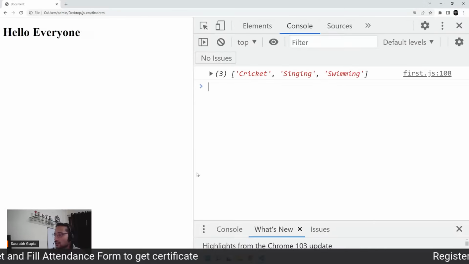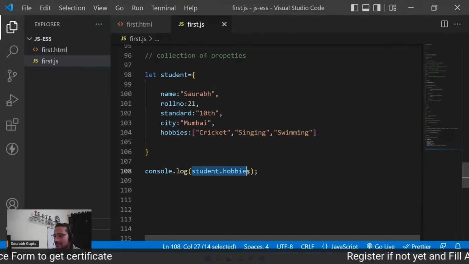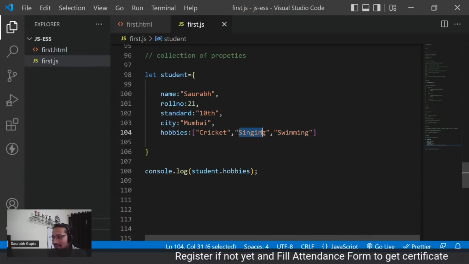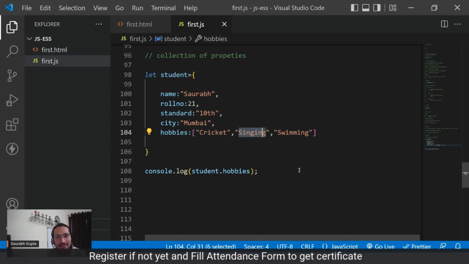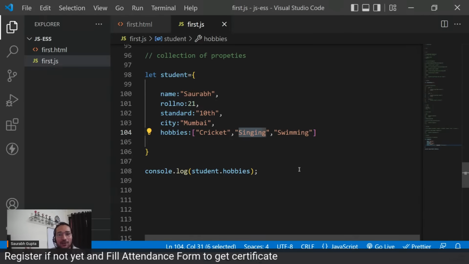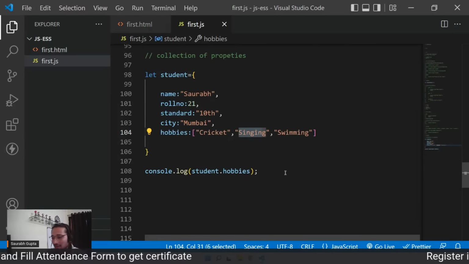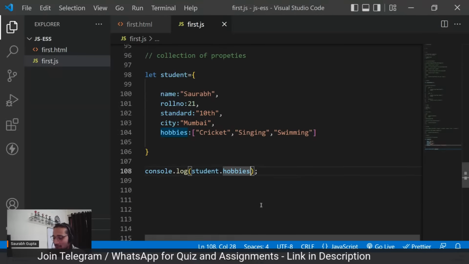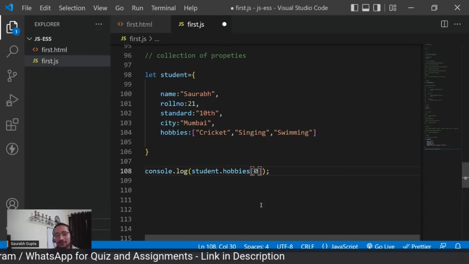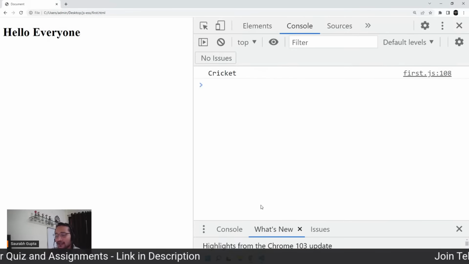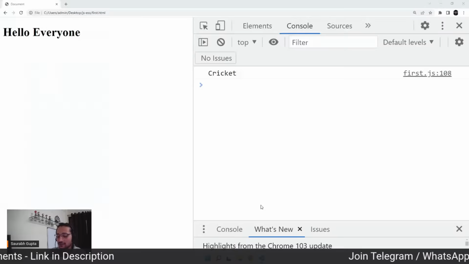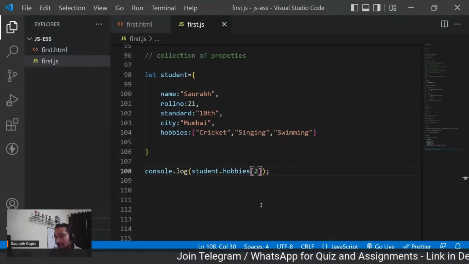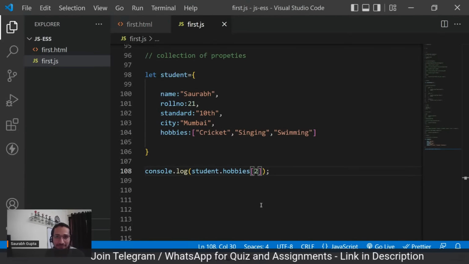So if student dot hobbies is an array and I want to access any one of its values, like cricket or singing or swimming, what should I do? How do you access a particular value of an array? By the index number. So I can put in front of it: give me the 0th element, that is cricket. The first element is singing. The second element is swimming. And if I want, I can also apply a loop on that.